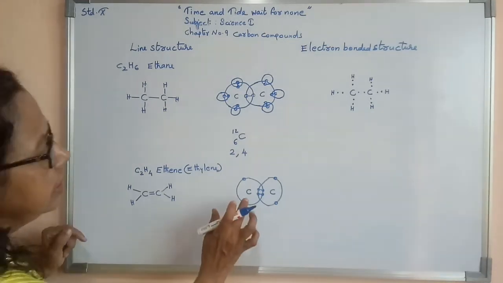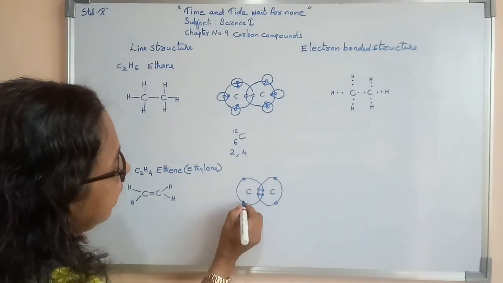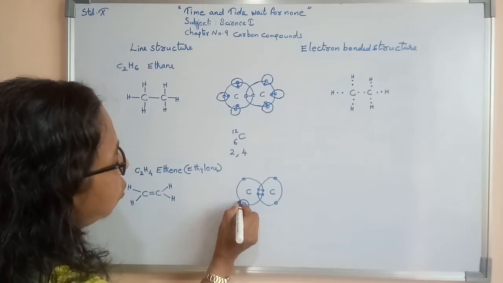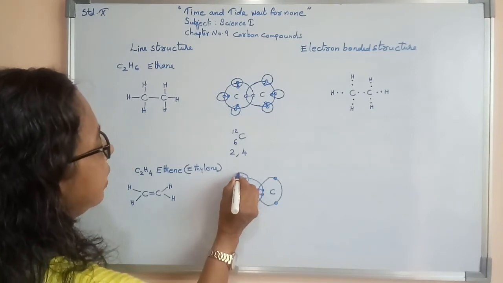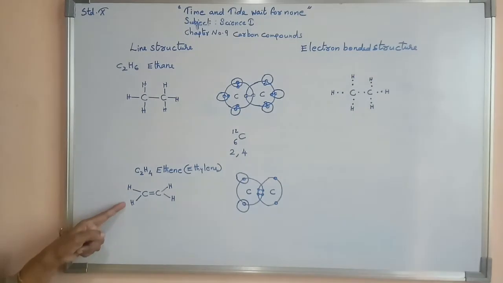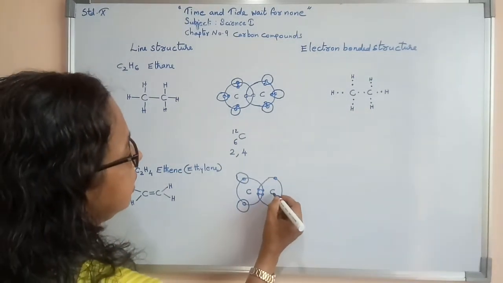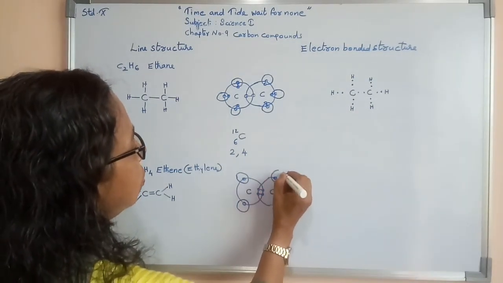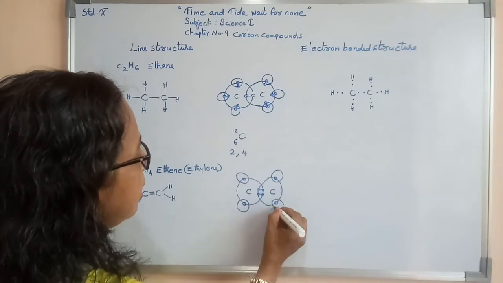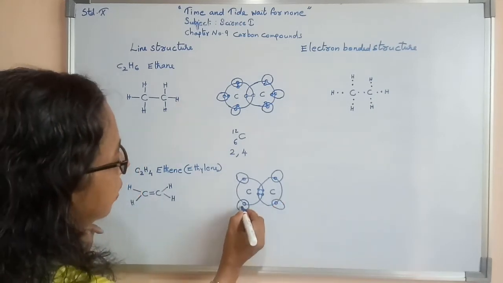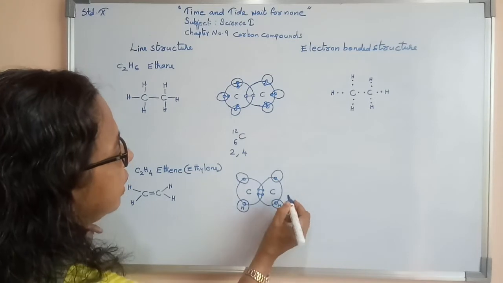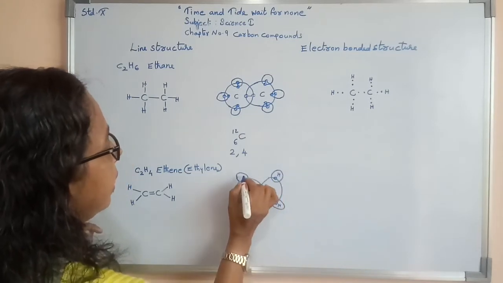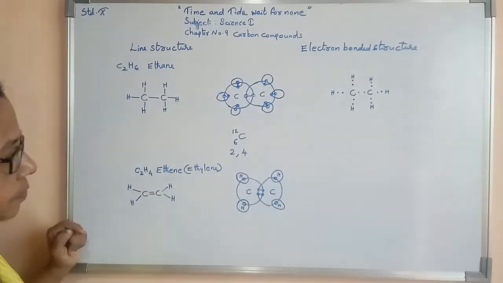Now this carbon is sharing with 2 hydrogen. Here one hydrogen, here one hydrogen. Similarly this carbon is sharing with 2 hydrogen, 1 hydrogen, this is the other hydrogen.